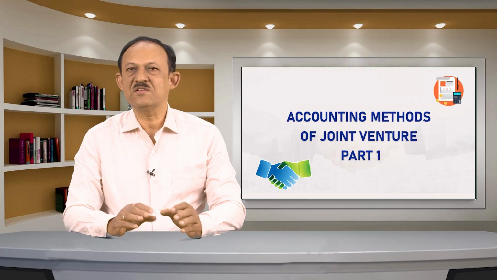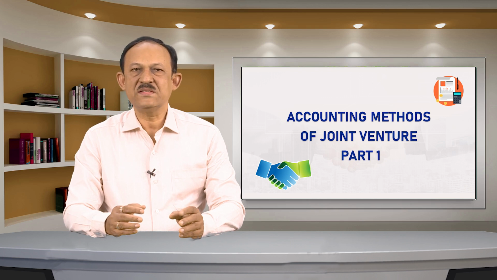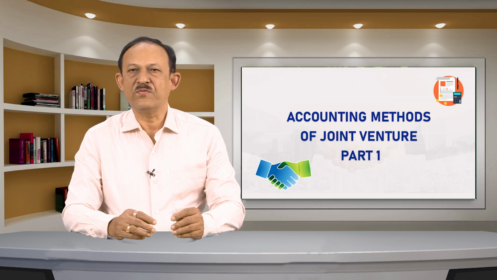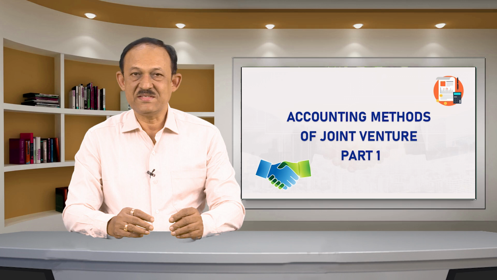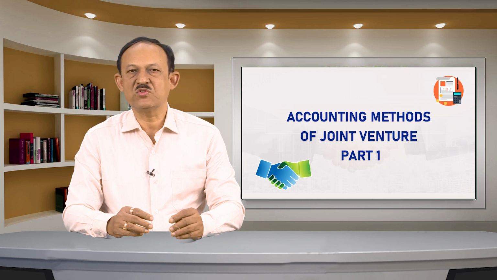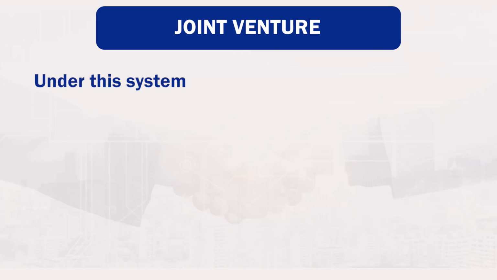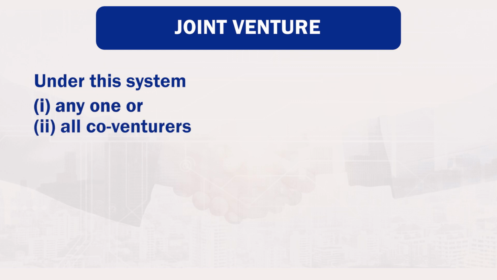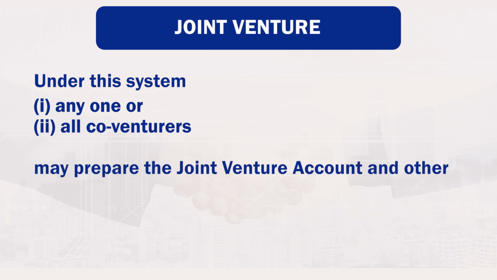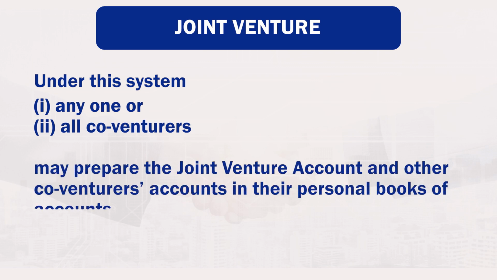Generally, all transactions are recorded and all necessary accounts are prepared in the books of the firm by following the business entity principle. But as a joint venture is for a temporary period, co-venturers may decide not to maintain a separate set of books of accounts for the joint venture in the books of the firm. Under this system, number 1, any one, or number 2, all co-venturers may prepare the joint venture accounts and other co-venturers' accounts in their personal books of accounts.